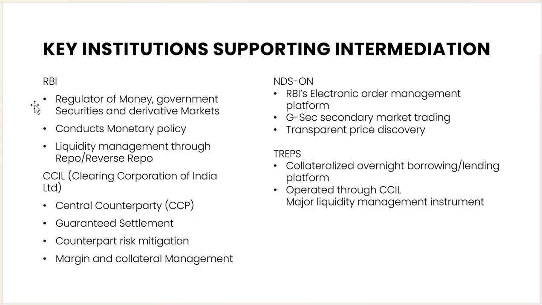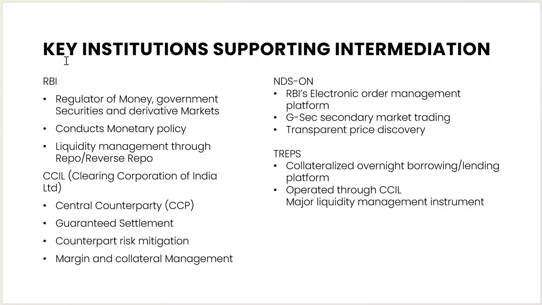Then the Clearing Corporation of India Limited is the central counterparty. It plays an important role and guarantees the settlements. There is always a counterparty, so that's why the Clearing Corporation of India comes into the role, and it reduces counterparty risk.